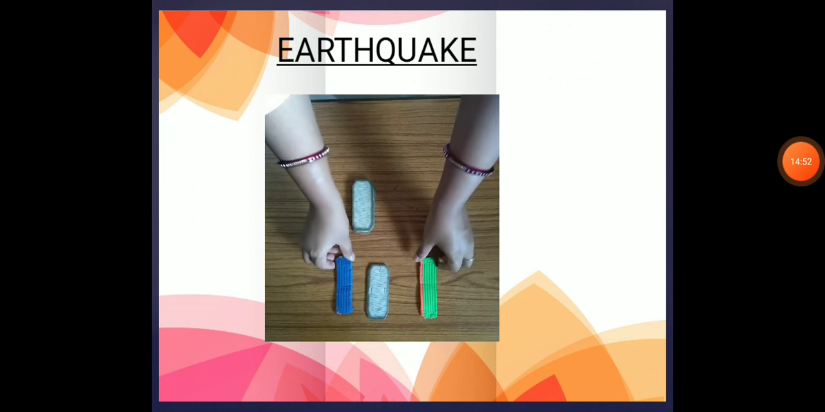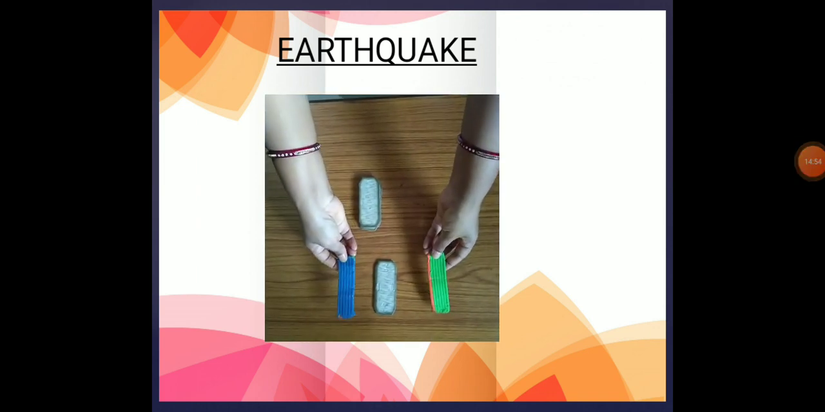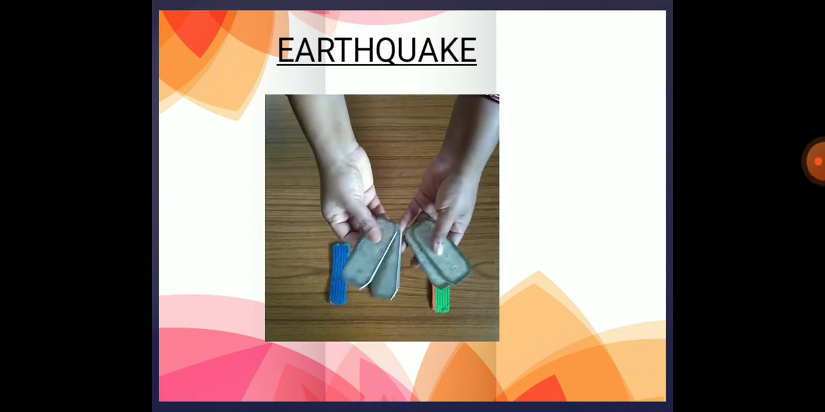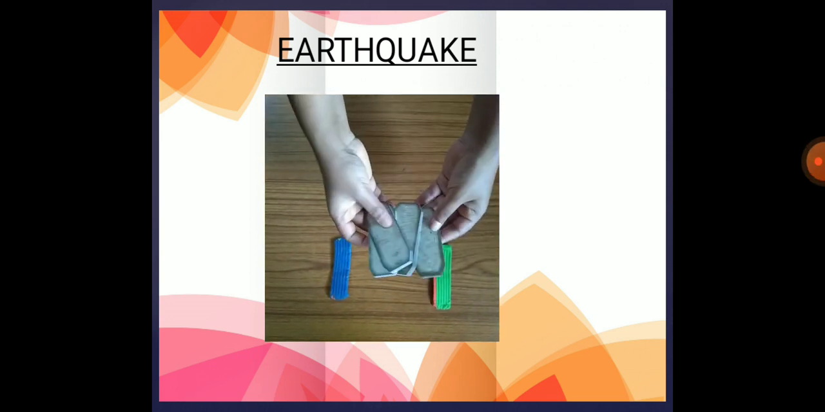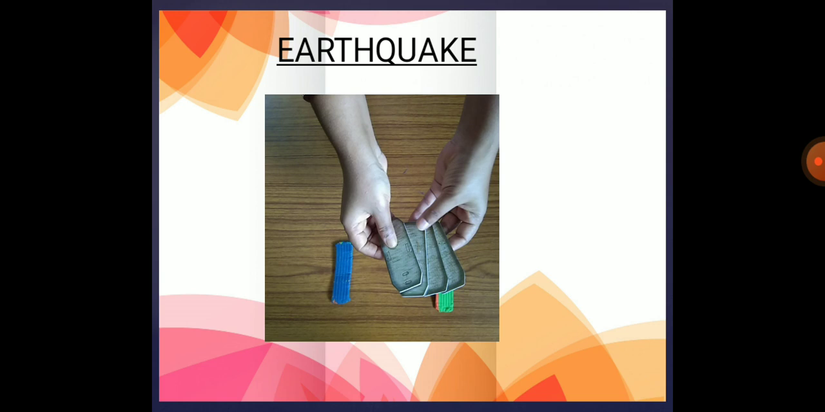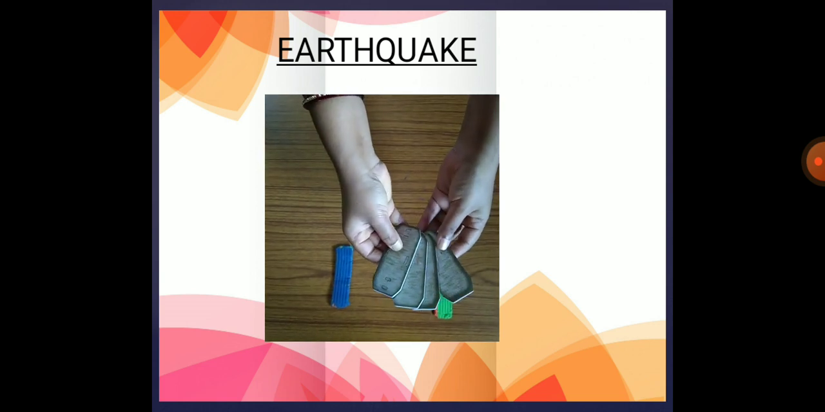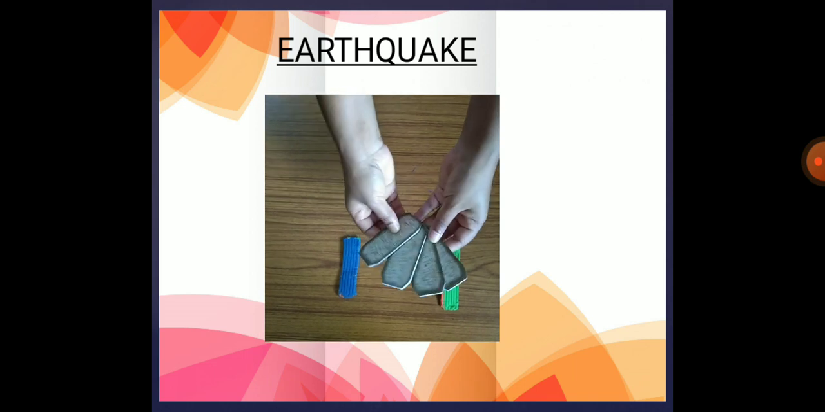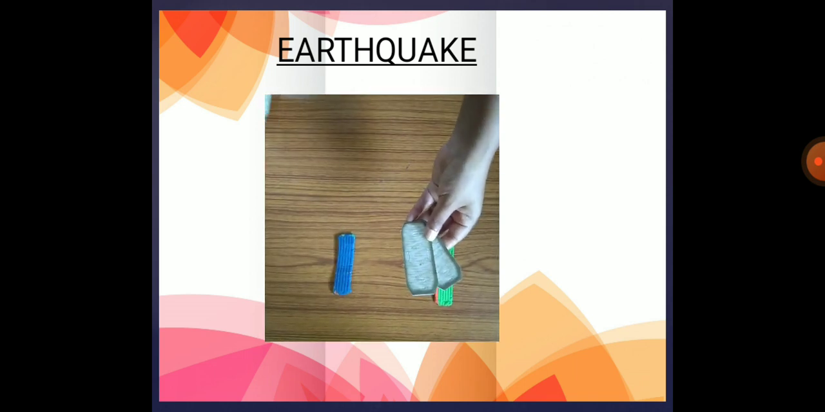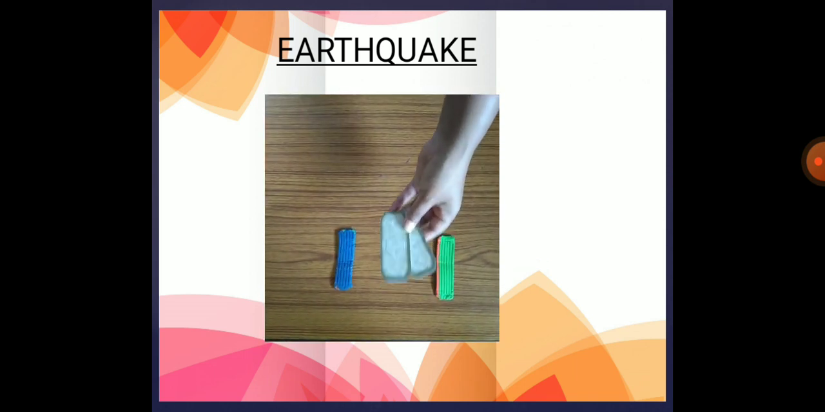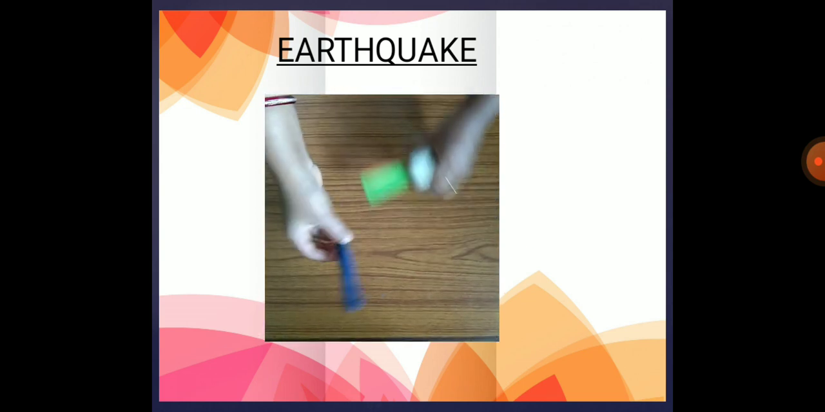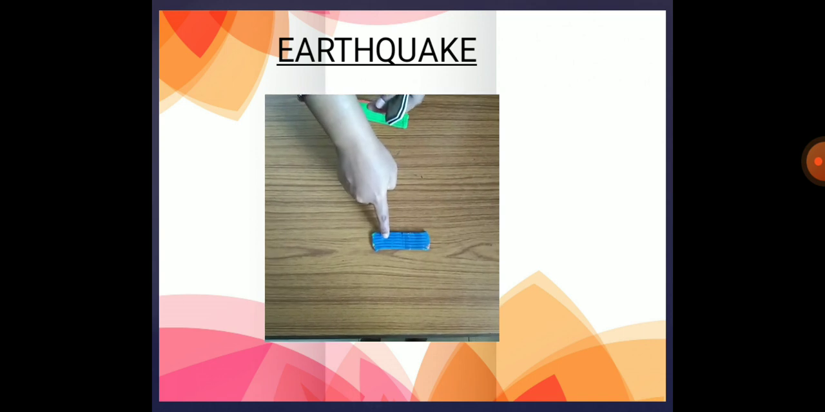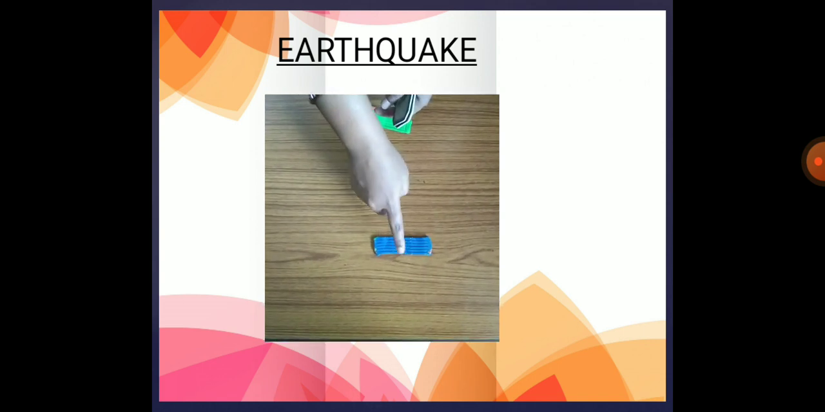Now the things required to demonstrate earthquake: two strips of clay and some cardboards. These are the cardboards. This represents the plates that are present in the mantle, and they are in continuous motion. So first let us demonstrate with two plates. I am going to place the clay here. What is this? The outer surface of the earth, the crust.